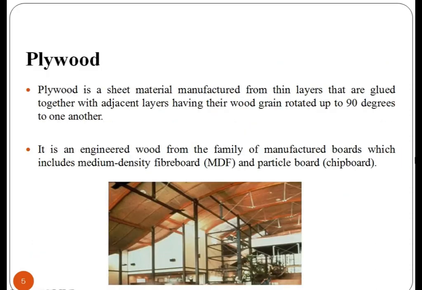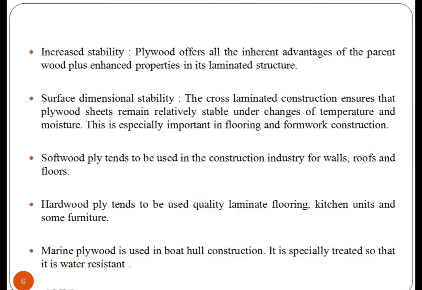The second type of building material is plywood. It is a type of strong, thin wooden board consisting of two or more layers glued and pressed together with the direction of the grain alternating. It is an engineered wood from the family of manufactured boards, which include medium density fiberboard, that is MDF, and particle board, that is chipboard.